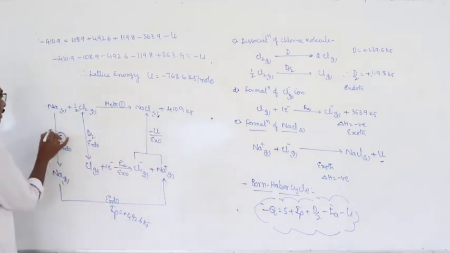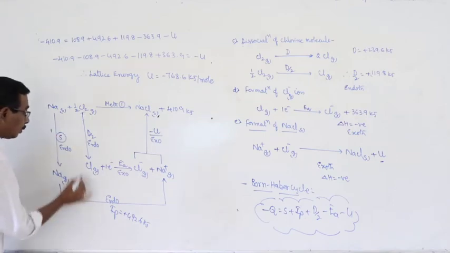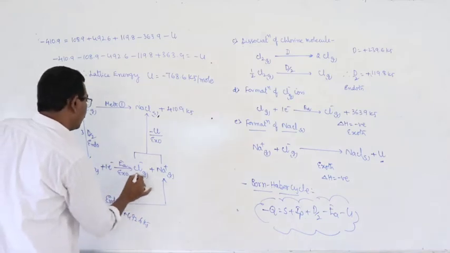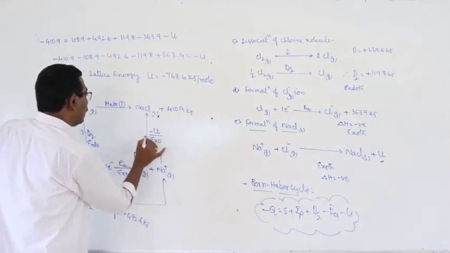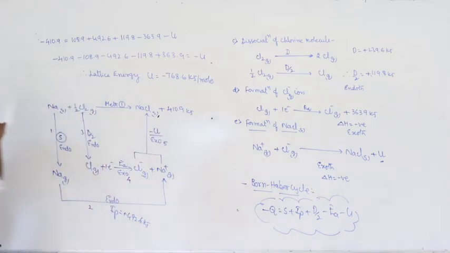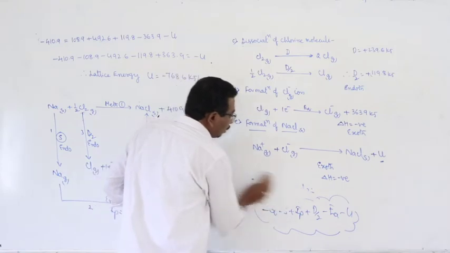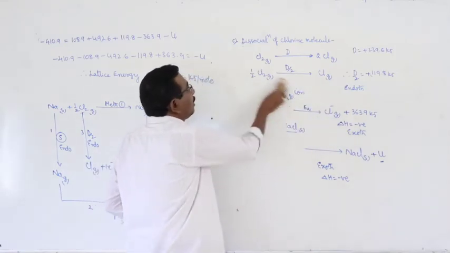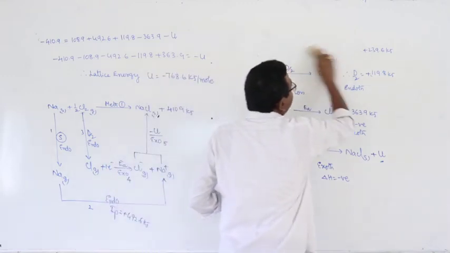How many stages are there? 1, 2, 3, 4 and 5. 5 stages are there. This is about the lattice energy calculation, nothing but the energy changes that take place during the formation of 1 mole of ionic crystal.